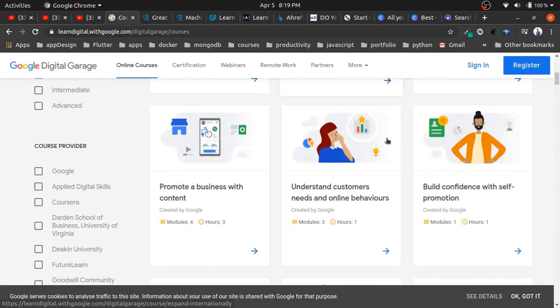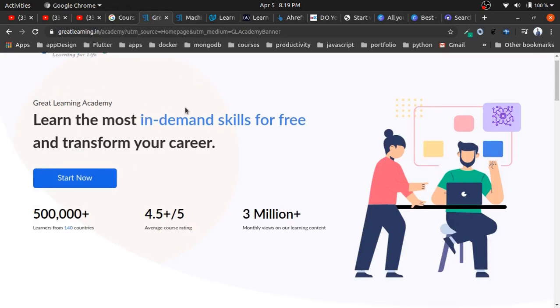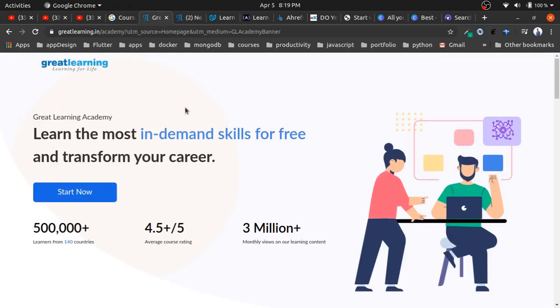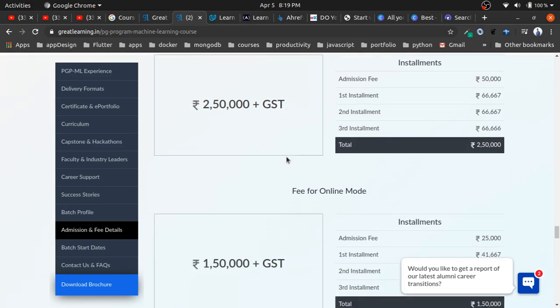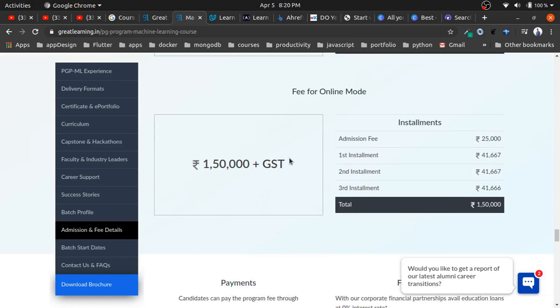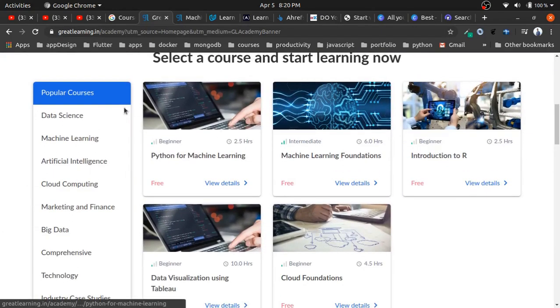After that we have the courses from Great Learning. This is a very popular website, and actually the courses of Great Learning are very expensive. I can show you the price: for the classroom mode it charges around 2,50,000 Indian rupees, and for the online mode it charges 1,50,000 Indian rupees. But for this time you can get the courses for free. You can get courses for data science, machine learning, artificial intelligence, cloud computing, big data, finance, and more.